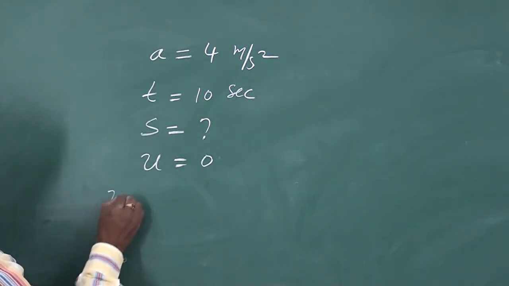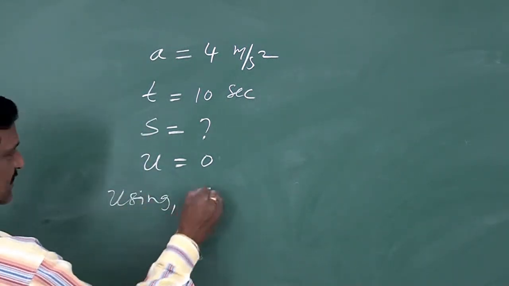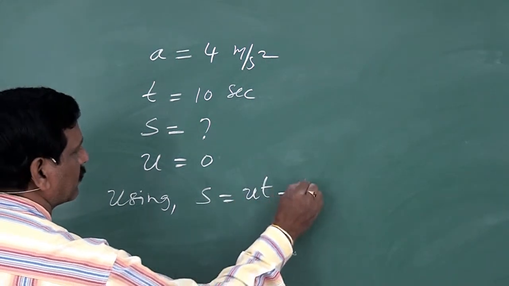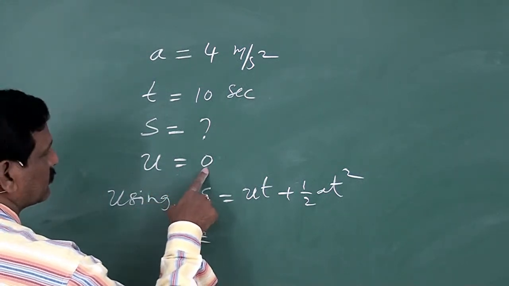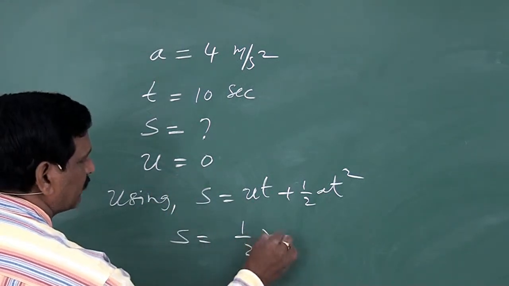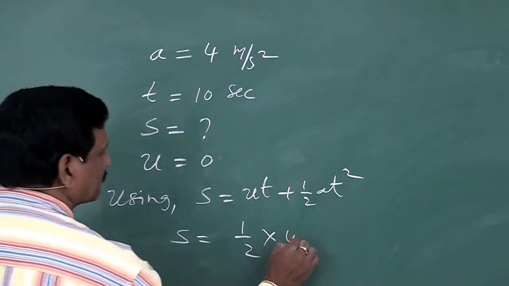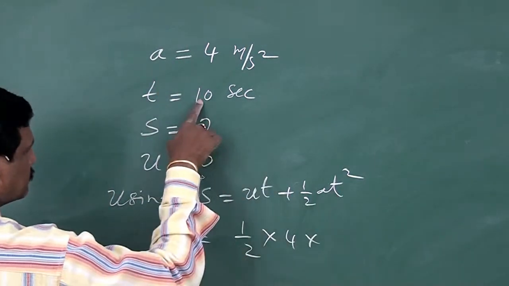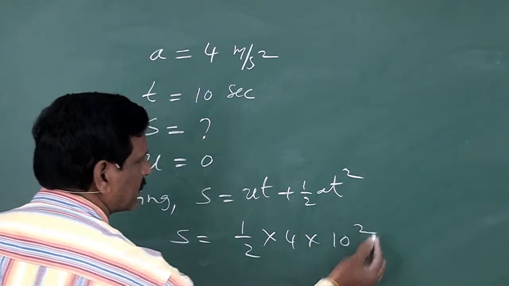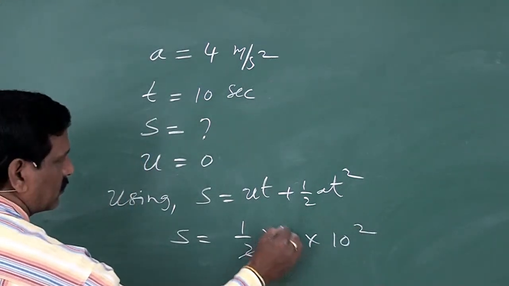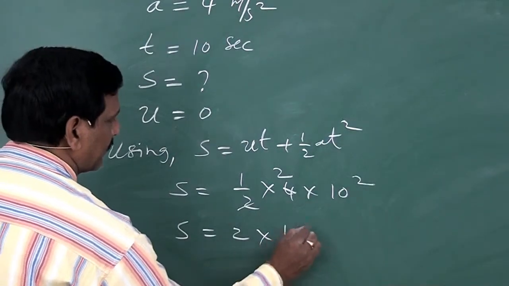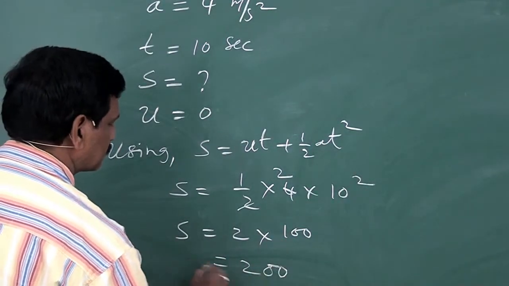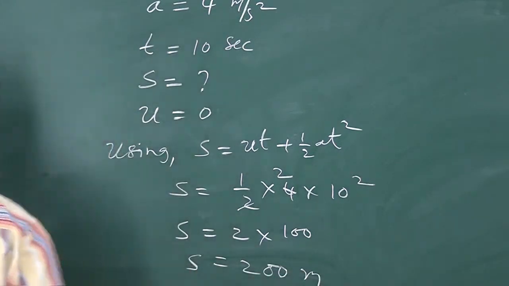Again, the same formula can be used. S is equal to ut plus half at square. So S is equal to, since u is 0, this is 0. So half, what is a? 4, into what is t here? 10. So 10 square. So this 2 times. So s is equal to 2 into 10 square, which is 100. So s is 200 meter.